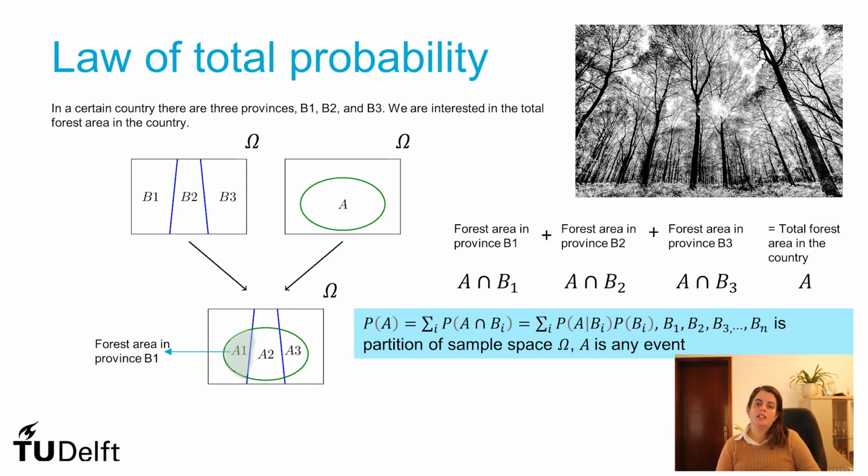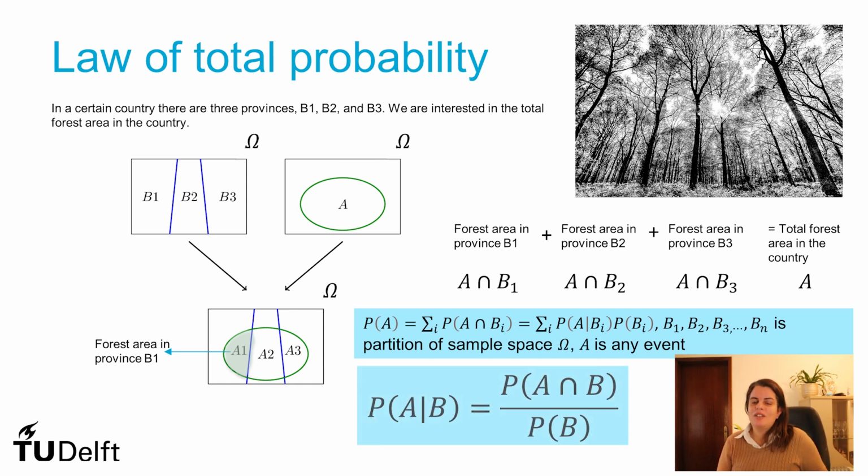And that's pretty much the intuition for when you want to calculate the probability of an event given a partition. And what is a partition of a sample space? Well, it's basically the same idea of having the regions in the country. You just divide the sample space into a set of disjoint events that enclose the entire sample space. And in that case, the probability of a given event A equals the sum of the probabilities of A intersected with each of the regions in the partition that you considered of the sample space.